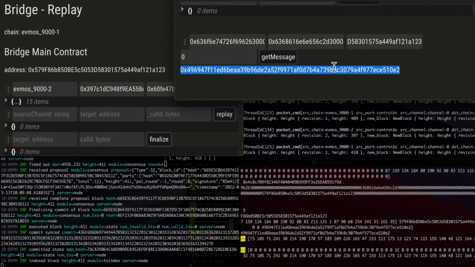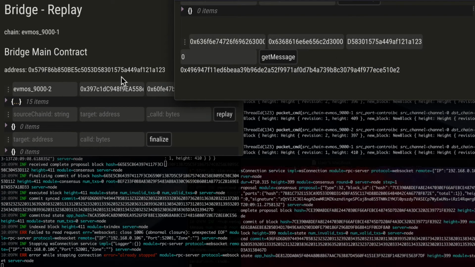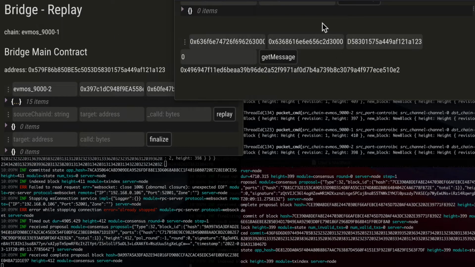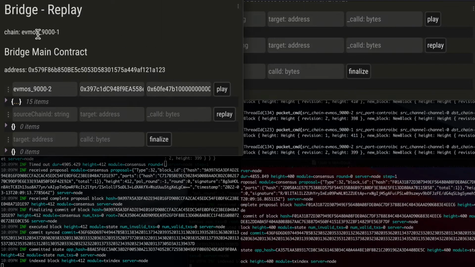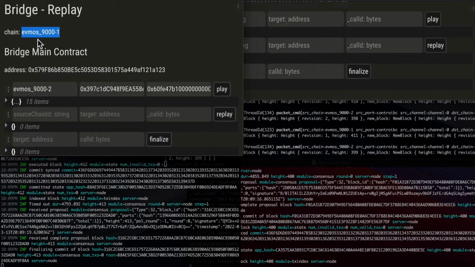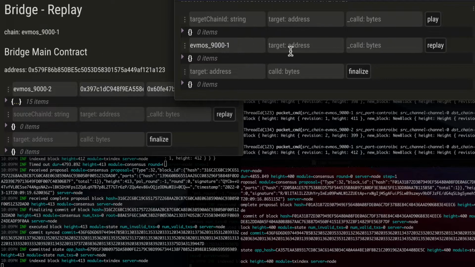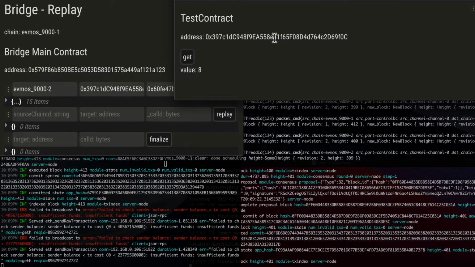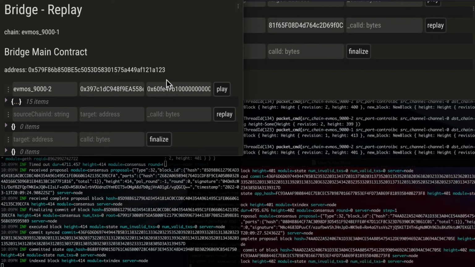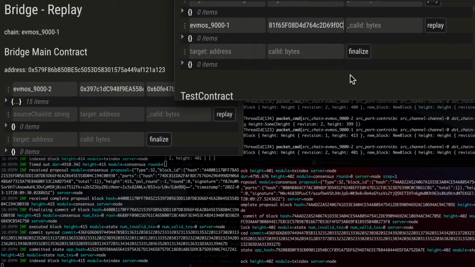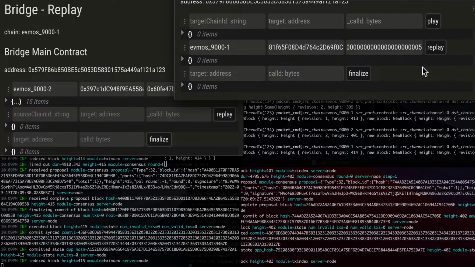And this is the hash that was sent by the play transaction. So we go back here and we do the replay. We get the ID from the first chain. The target address is the test contract address, and the call data is the same as we had in the play transaction.